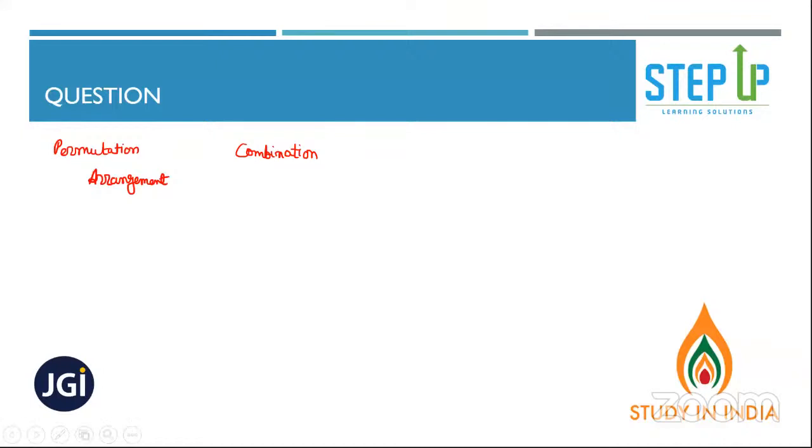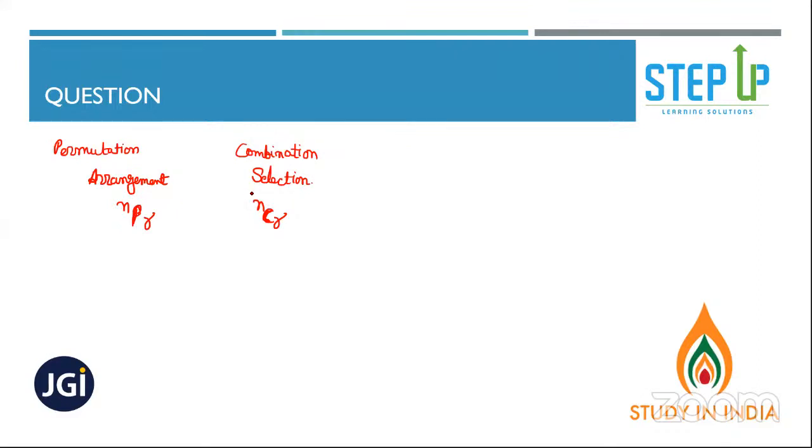Okay, Jennifer. So a permutation is arrangement, combination is selection. Fine. So in your 12th grade, maybe you would have used permutation as nPr and nCr, where C stands for combination, P stands for permutation. P is arrangement, C is selection. Have you done this?